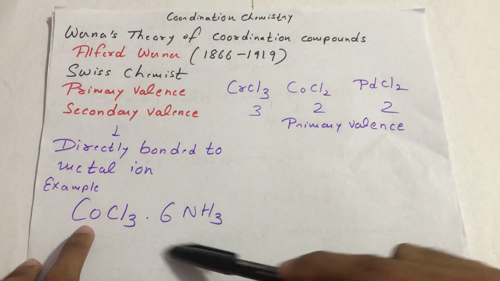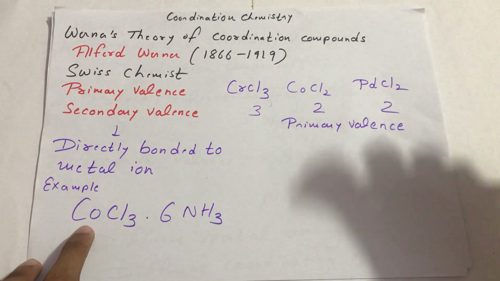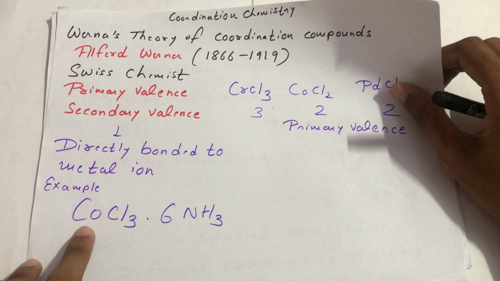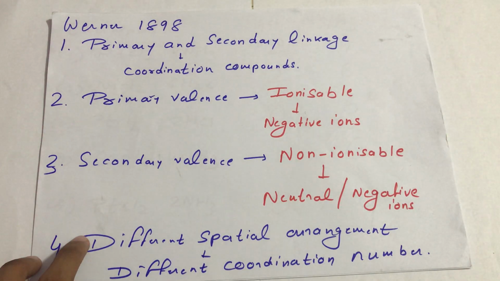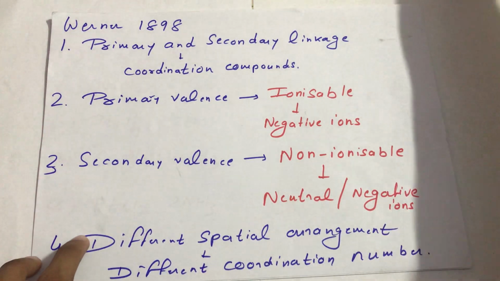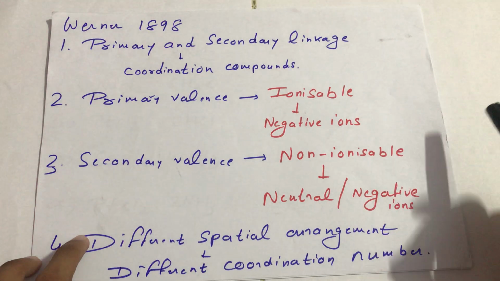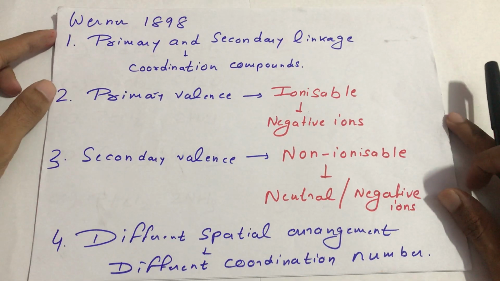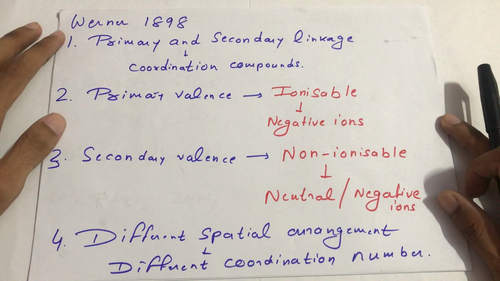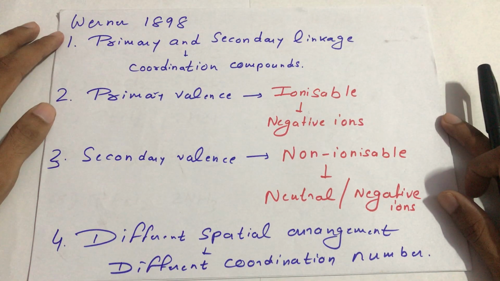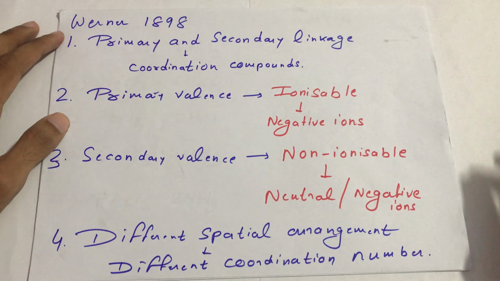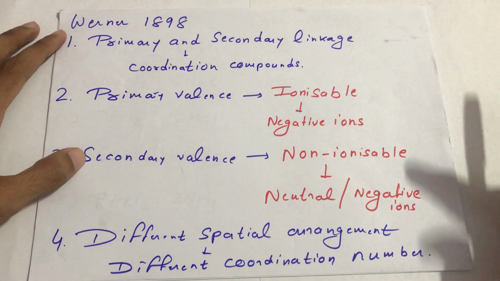So in this case, the secondary valence is the number of ammonia molecules, that is 6. So Werner gave the theory of coordination compounds, with the primary valency and the secondary linkage. So what are the primary valences? These are ionizable and satisfied by negative ions only. And the secondary valences are non-ionizable.